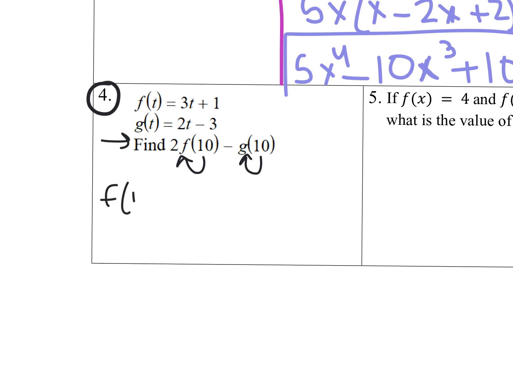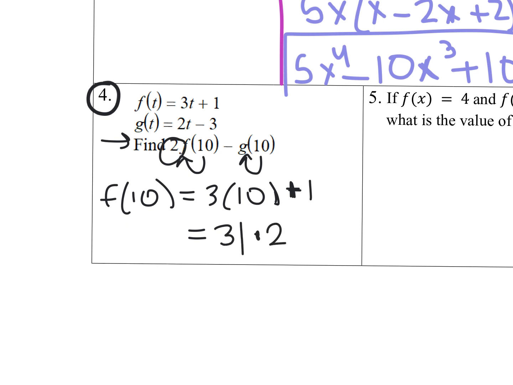Okay? So let's do f of 10 is going to be 3 times 10 plus 1. So this is going to be 31, but then we have to multiply it by 2, right? So this is going to be 62.